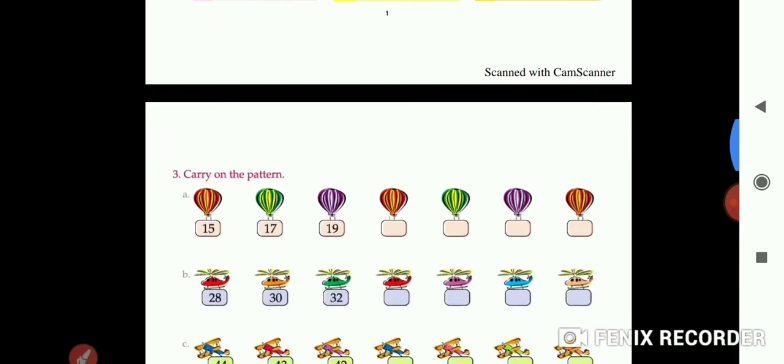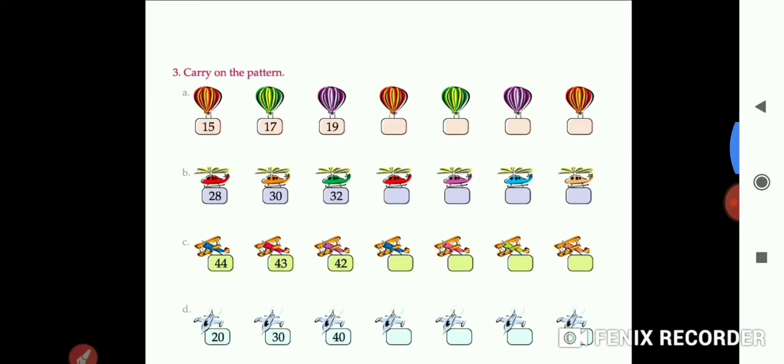Now come to page number 2. Question number 3. Carry on the pattern. Part A. It is given 15, 17, 19. It means plus 2 you have to do at each step. So what will come in the box? 21. After that 23, 25, 27.